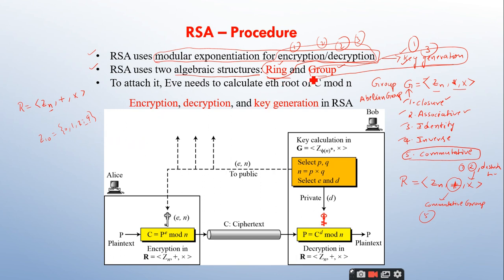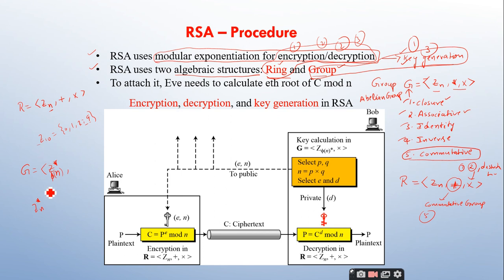Next, as I told you, the key generation is going to use the group, right? Which group are you going to use? It is denoted by Z, but we are going to use Zn star. What do you mean by Zn star? This is Z phi of n star, right? I know that Zn is a set of residues.